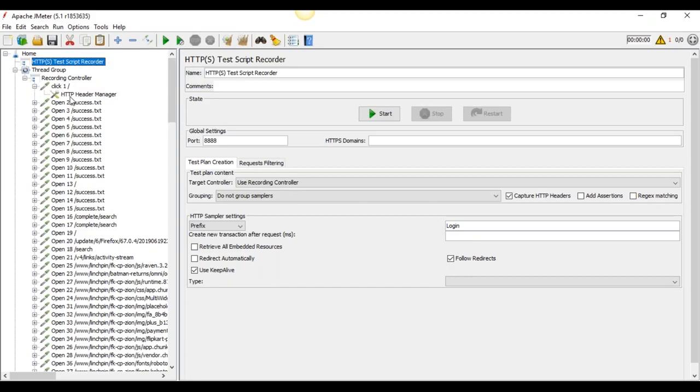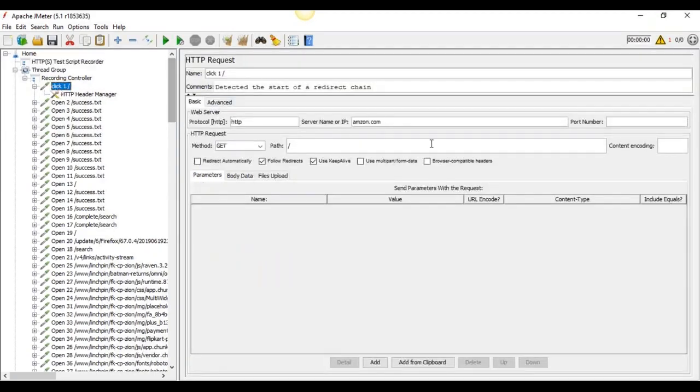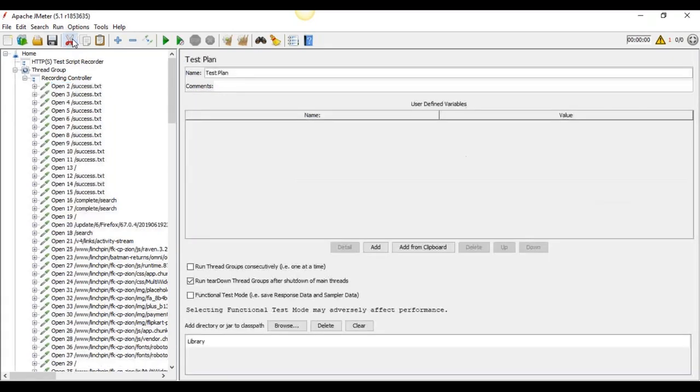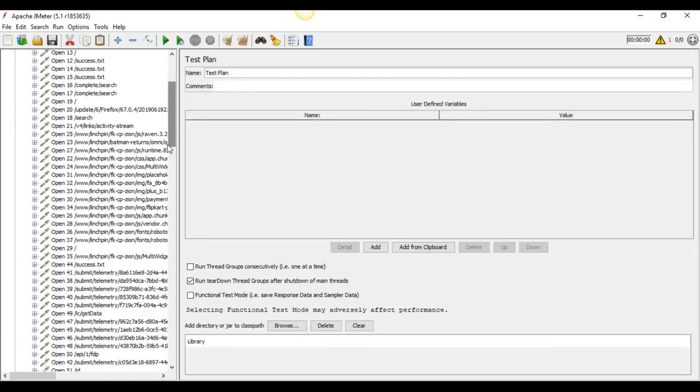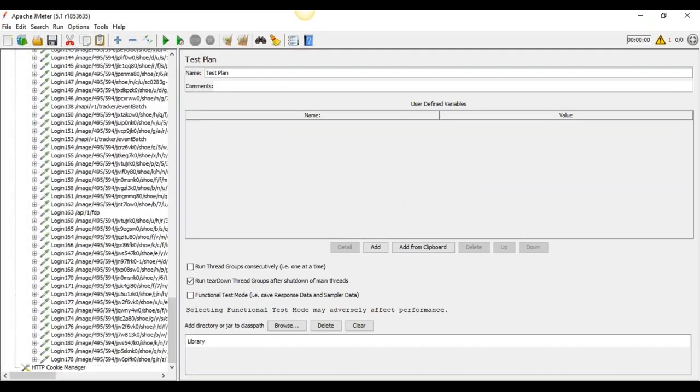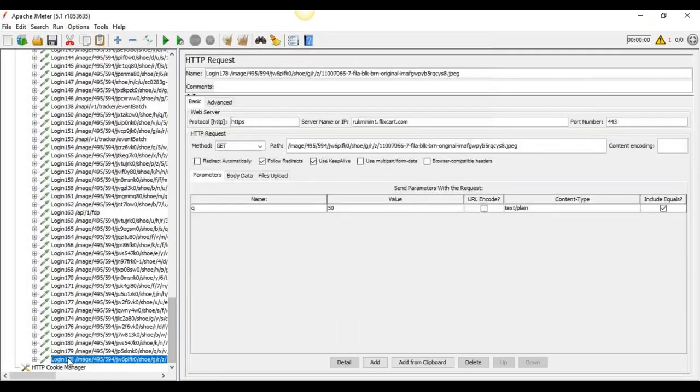When I click here, you see Amazon.com. It is not used because it is from when I tried it previously, so we can remove it. Where it shows login is recorded, it is showing here where I have already renamed it. So you can see login here now.